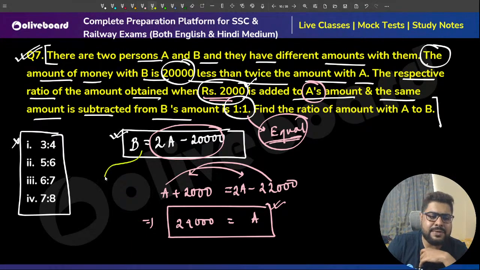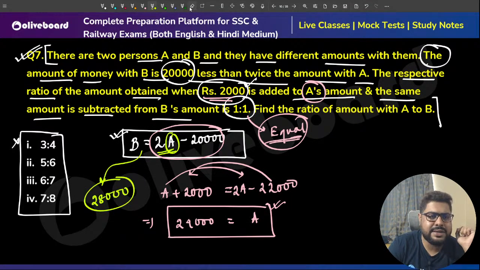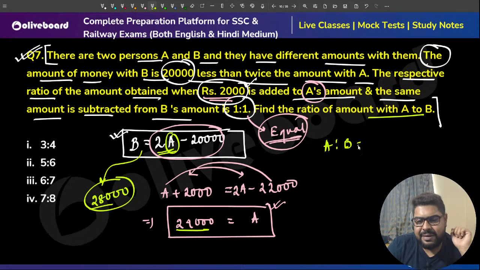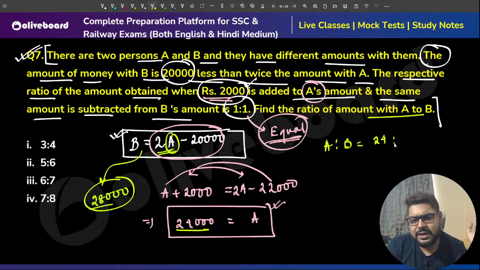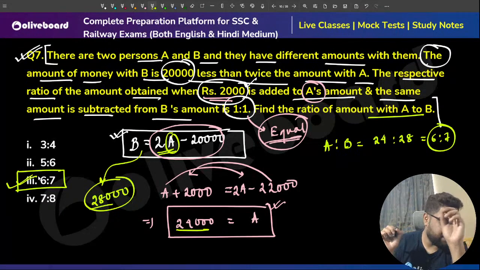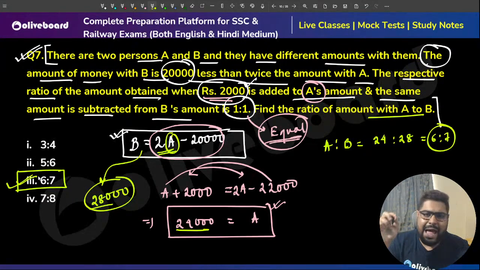Achha, sir, how much will B have? Put A equal to 24,000. 24 2s are 48, minus 20, so B will have 28,000. So the options are not incorrect. Extremely sorry, it was not this question. These are correct. Sir, find the ratio of A to B. 24 is to 28. The 24,000 gone, 24 is to 28, 6 is to 7, sir. Option number 3, sir. Absolutely clear.